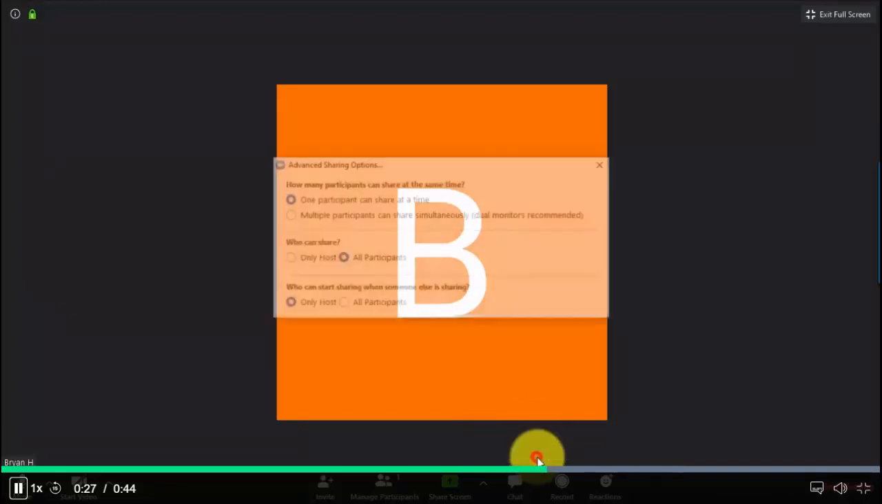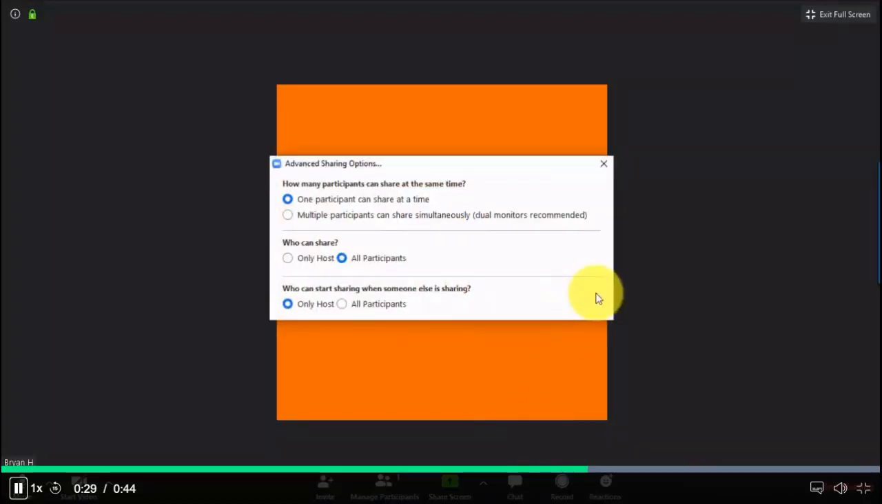There's more options. One participant can share at a time, or you can even have multiple people sharing simultaneously. Okay, so you can have that option. Let's go to advanced quickly. So you could also do that as well. You can have control over here that who can start sharing when someone else is sharing. Okay, only the host, or can it be other participants as well? So it's really nice right now on what you can do inside Zoom.